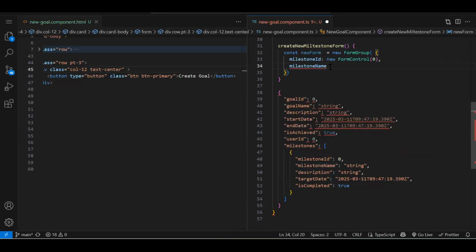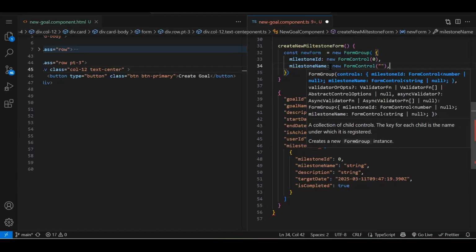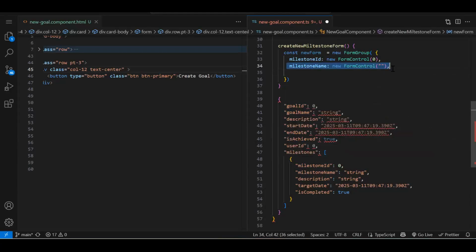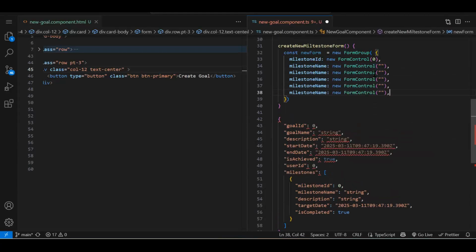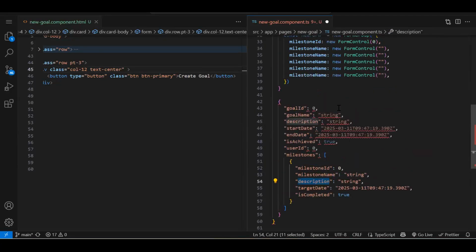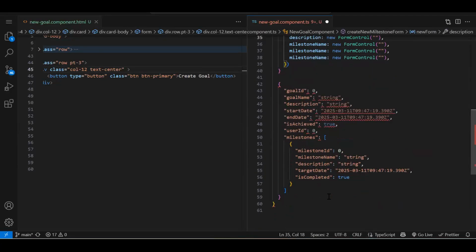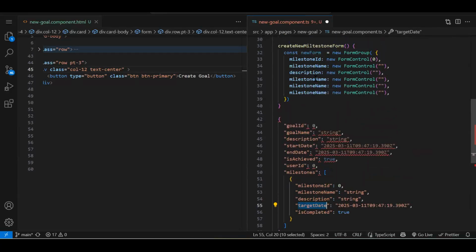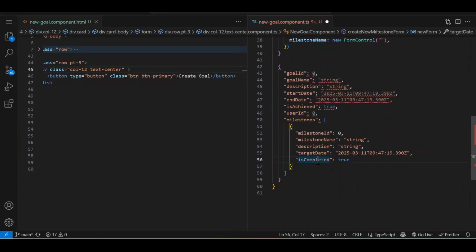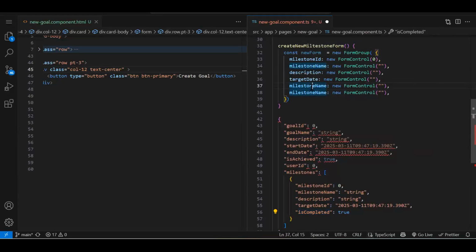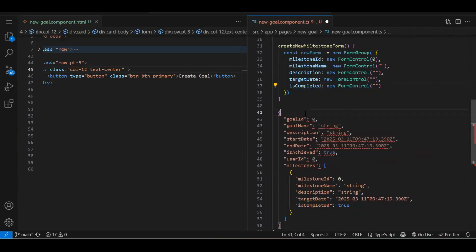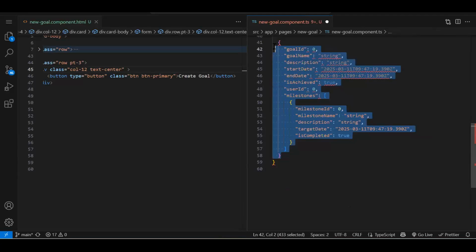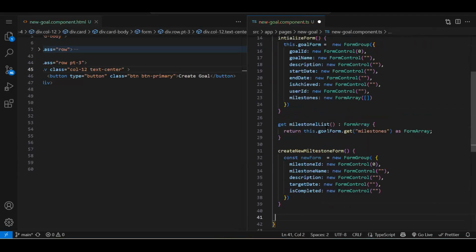Milestone name, new FormControl, empty. Just like this. Let me just copy paste quickly. Then we have description. Then we have target date, by when we are going to complete this step, and whether it's completed. Fine. Now we can just get rid of this. So now we have our object.